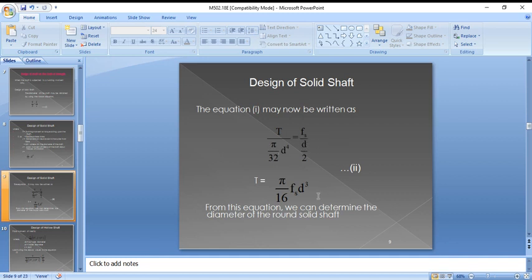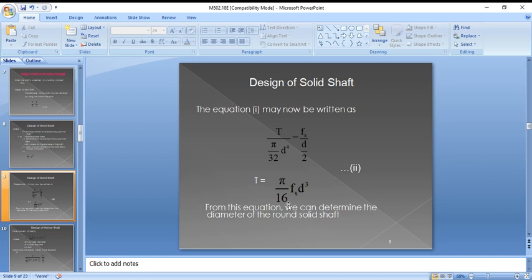So for a solid shaft, T equals tau into Zp, nothing but T equals pi d cube by 16 into tau. From the above equation, we can find the diameter of the shaft, d equals the cube root of 16T by pi into tau. From this, you can find the value of torque.